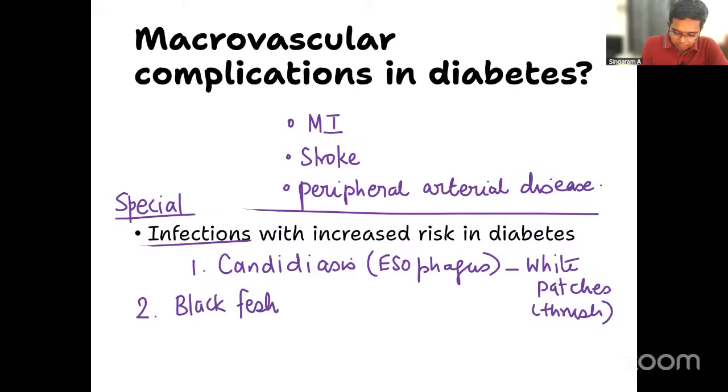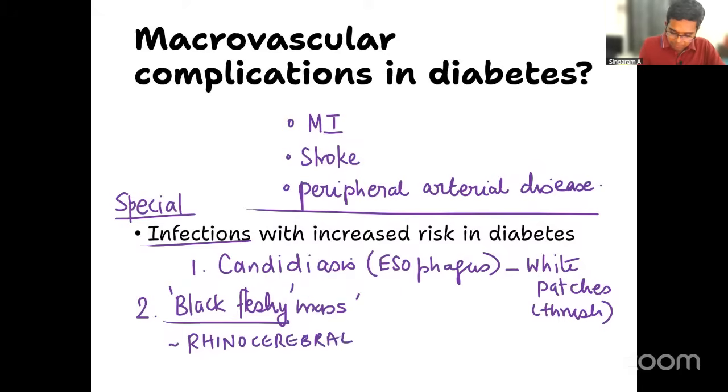Black fleshy mass in the nose and the orbits. Any idea what that is called? Even that can extend into the orbit and even into the brain also. What is it called? Very good. Rhinocerebral mucormycosis.